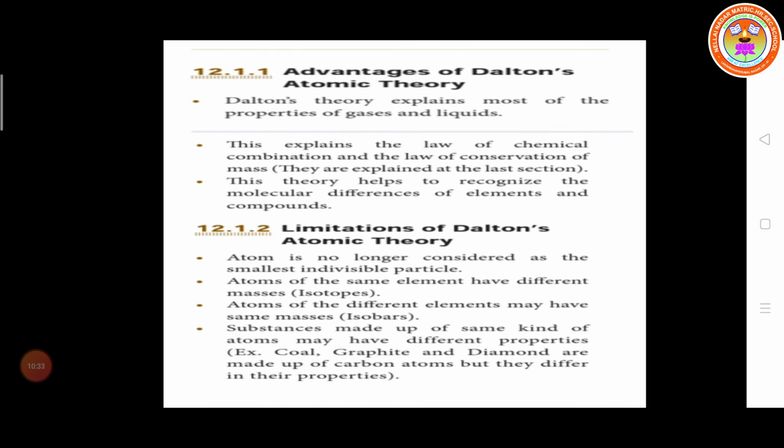Then, a substance made up of the same kind of atom may have different properties. That is called allotropy. Allotropes mean the same element exists in different structures or shapes. For example, carbon present in coal, graphite and diamond are all made up of carbon, but they have different geometrical forms. The properties also differ. So these are the limitations of Dalton's theory.